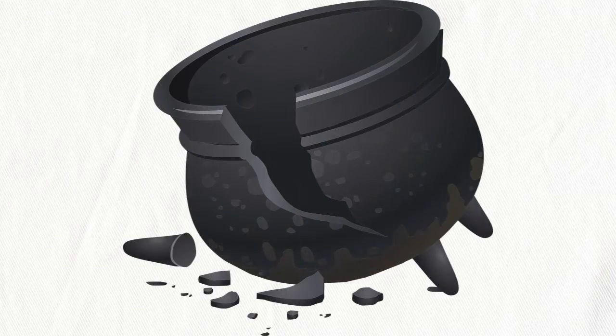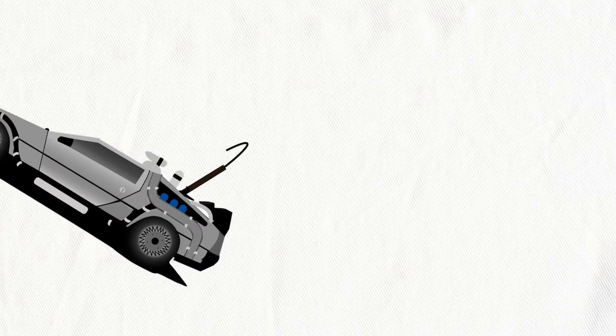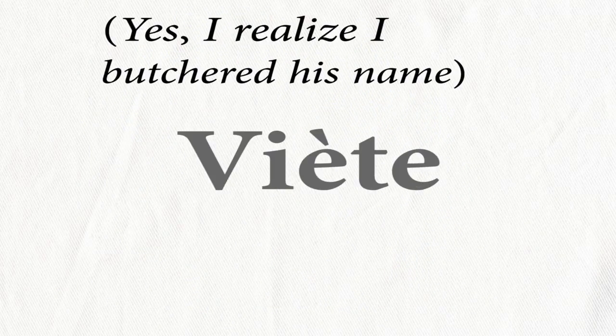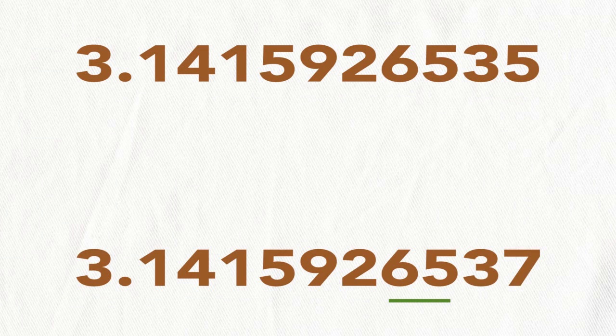We now know that this is incorrect, but at the time it was widely accepted by the Arabs, possibly because the square root of 10 is easy to remember. Here we experienced another break. In the 16th century, there was an explosion of pi-related discoveries. Francois Viet used Archimedes' method to find that pi was between 3.141592635 and 3.141592637.